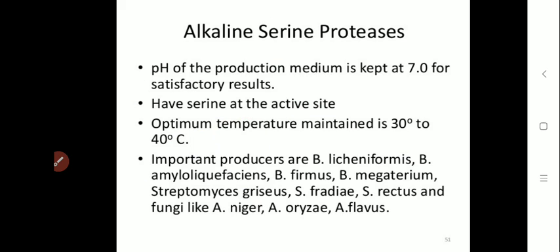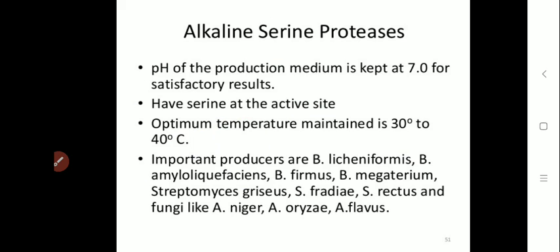Basically, the pH of the production medium is kept at 7 for satisfactory results, but this enzyme from alkalophilic Bacilli is active in the pH range of 6 to 12, and they are highly stable at high temperature also; above 60 degrees Celsius they can grow properly.